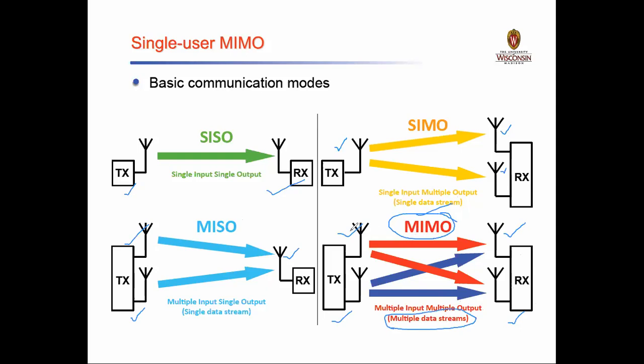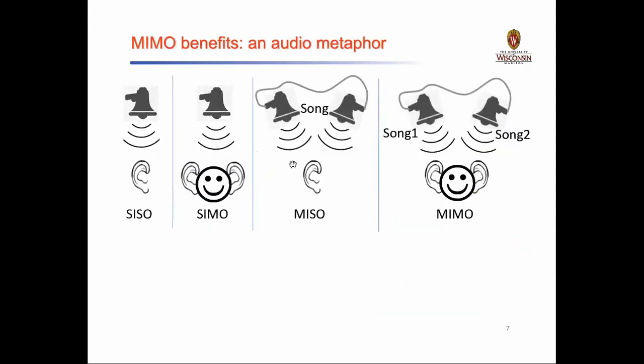You can see here, if this is my transmitter antenna 1, I can transmit my data stream to both the receiver antennas. If it is transmitter 2, then still I can have a transmission to both these two particular antennas. So this is how the single user MIMO system basic communication modes are represented pictorially. Now, what are the different benefits of a MIMO system?